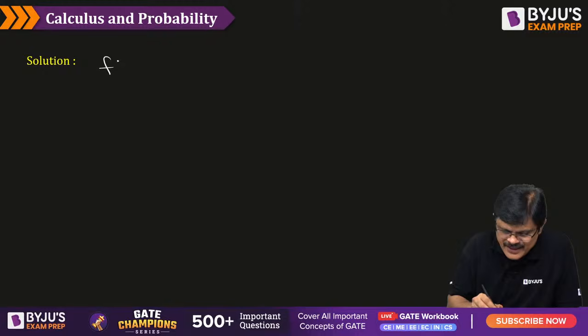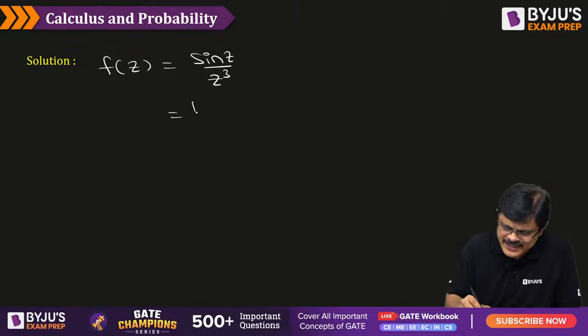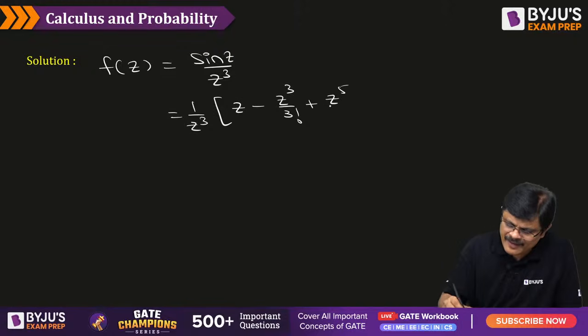So what is f(z), sir? f(z) is equal to sin z by z cube. Now write the expansion of sin z. What is the expansion of sin z? z minus z cube by 3 factorial plus z power 5 by 5 factorial and so on.